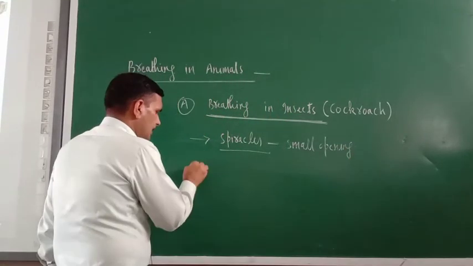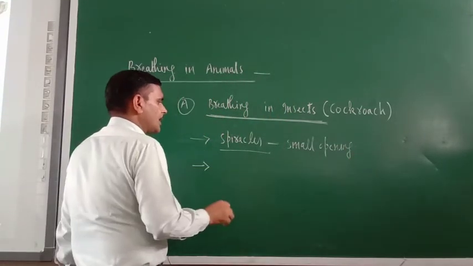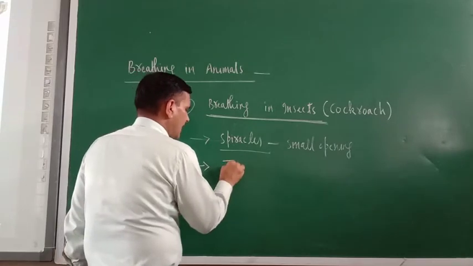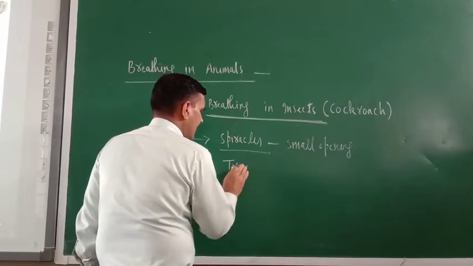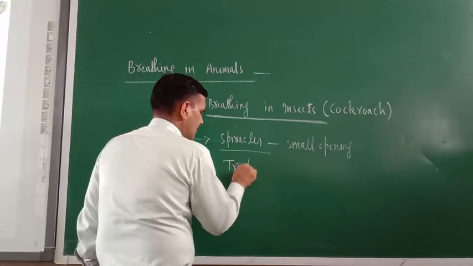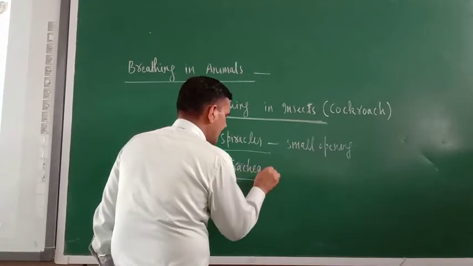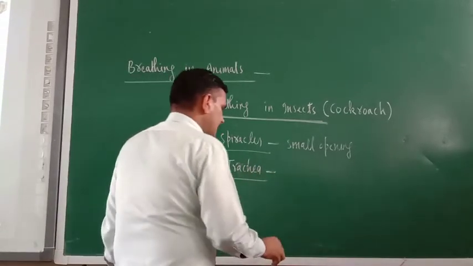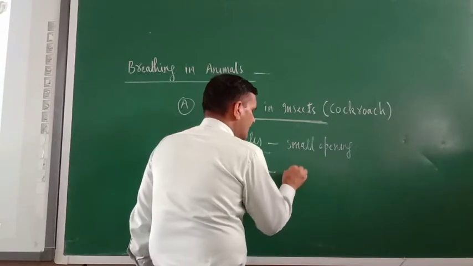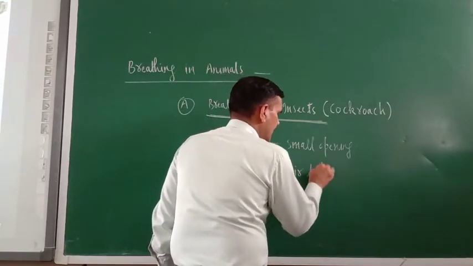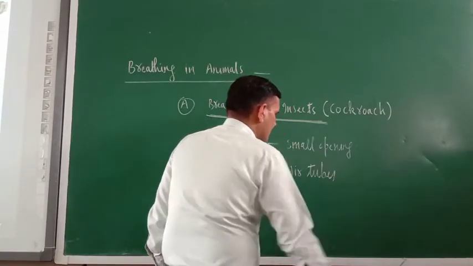And in insects there is a trachea. What is the trachea? They are air tubes.